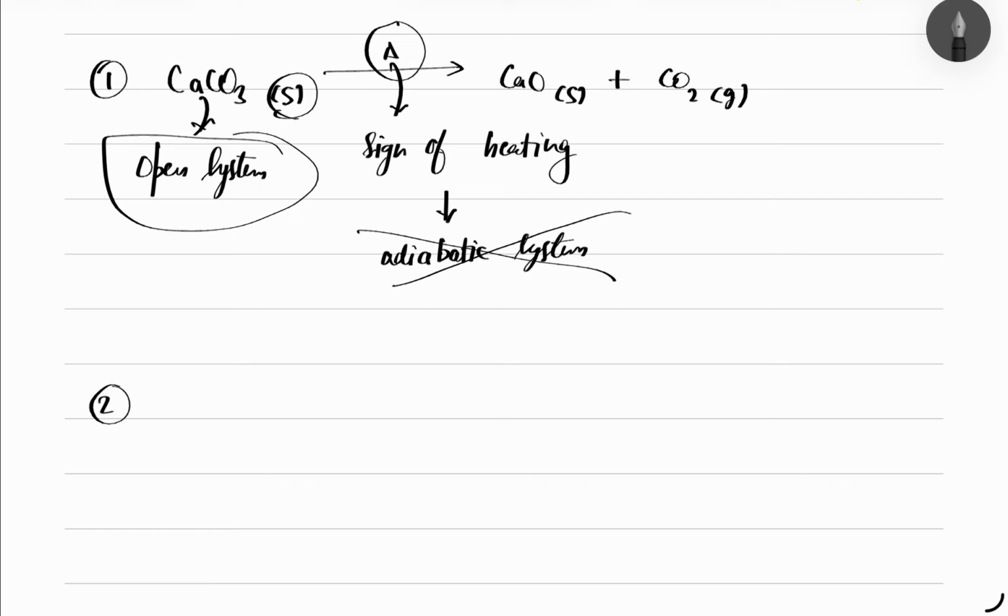So another example. Now if we write this like this, CaO and CO2.